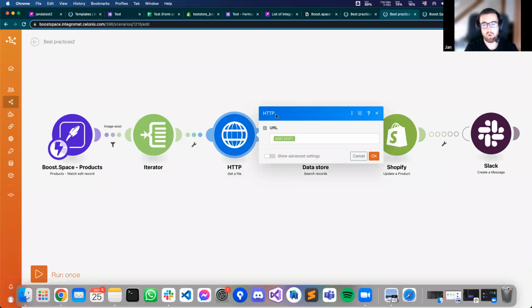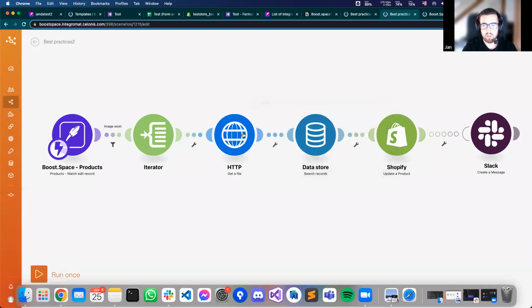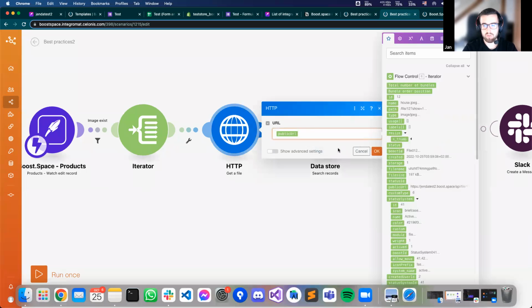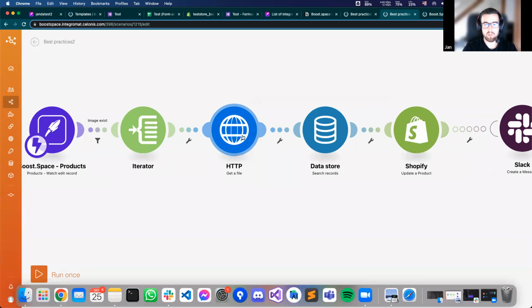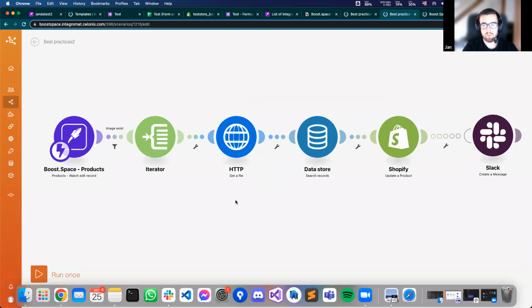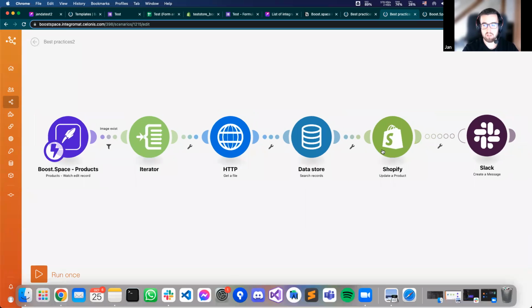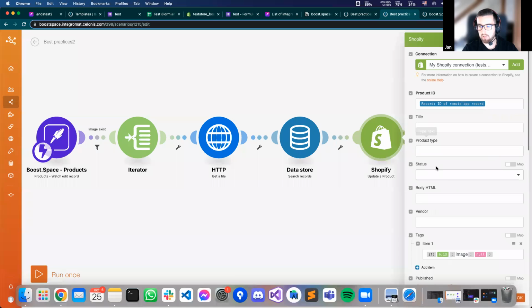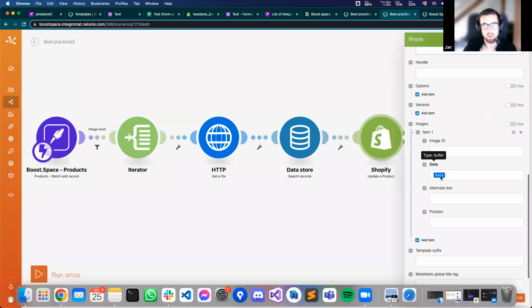This module also offers the get file module, where you just put the public URL of the file from the iterator, and it will convert and download the data to binary type. These binary types are used for importing files and images into our product, as you can see here, data. We are receiving data in binary, so we are putting data here.